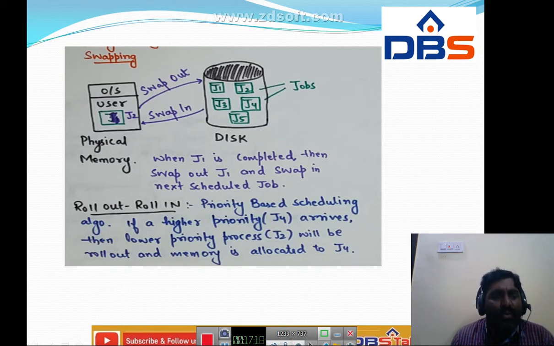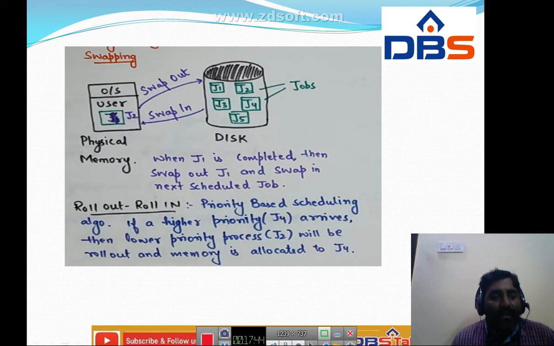Whenever the user wants to execute a particular process, J2, that process J2 is swapped in. That means the user is going to execute the process J2. After execution of process J2 completes, it goes back to the disk. That we can call a swap out. When J1 is completed, then swap out J1.